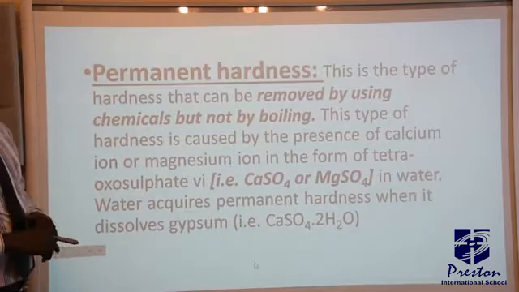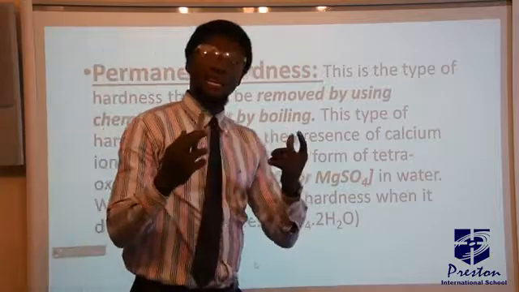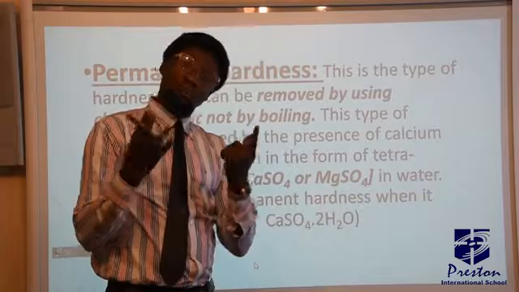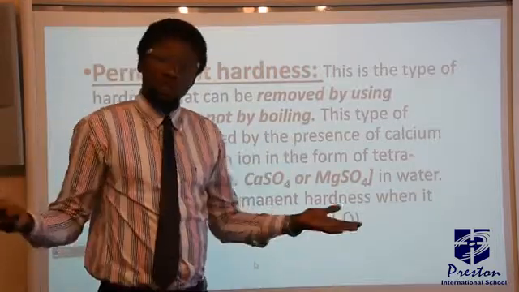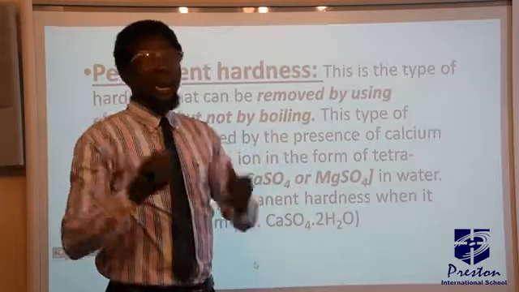Okay, now permanent hardness. Permanent hardness is the type of hardness that cannot be removed by boiling. But instead of boiling such water, you make use of chemicals like washing soda, caustic soda, ion exchange resin, and the likes.